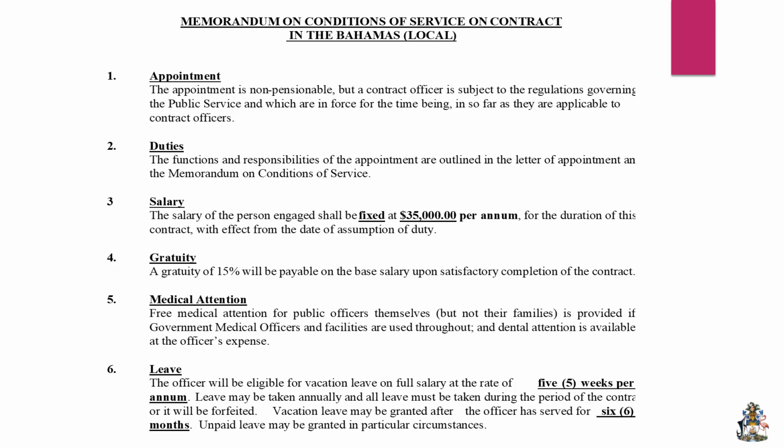Number 2 speaks to the duties, which is outlined in the contract. Number 3 speaks to the salary, which is fixed. 4, the gratuity that we spoke about earlier. 5 is the medical attention, which is free medical attention for public officers, but not their family. And the free medical attention is only at the Princess Margaret Hospital, and what is being offered by the Princess Margaret officers to government employees. And number 6 is the vacation leave. Vacation leave comes in 3, 4, or 5 weeks, but based on this person's salary, they are eligible for 5 weeks.